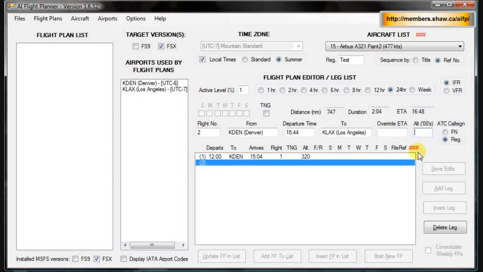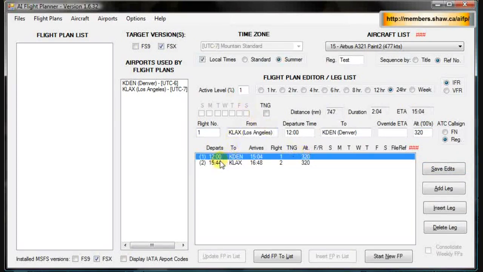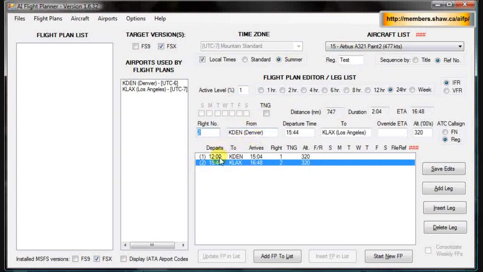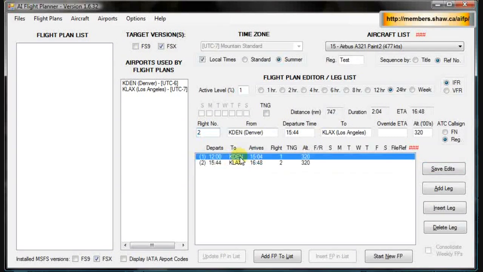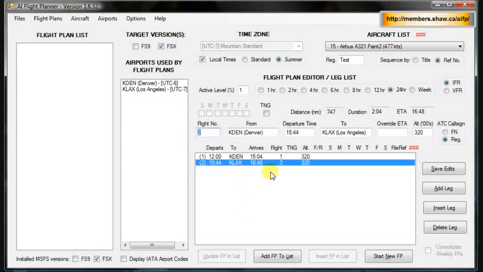And altitude, we'll just do 32,000, remembering that you only need to type in 320 once again, because the software adds the last 2 zeros. Now hit save edits. Now you can go in between the two, edit the information if you have to. If for any reason you try and edit something and you don't click this save edits button first, it won't remember your changes, so make sure you do that before you switch in between these two. You can have as many legs as you want, like I said, before it goes back to its 24 hours, otherwise you'll get an error.